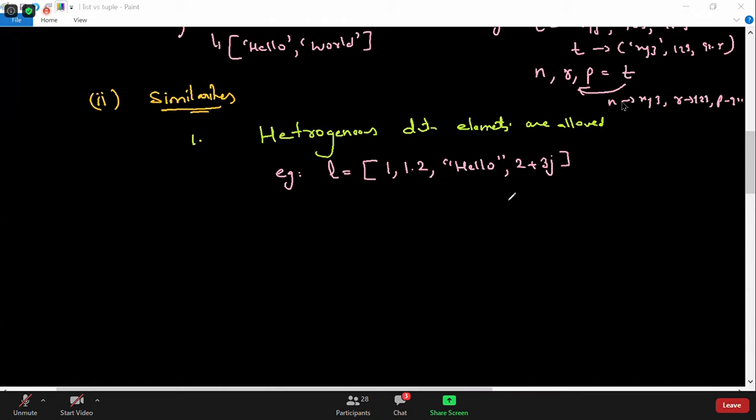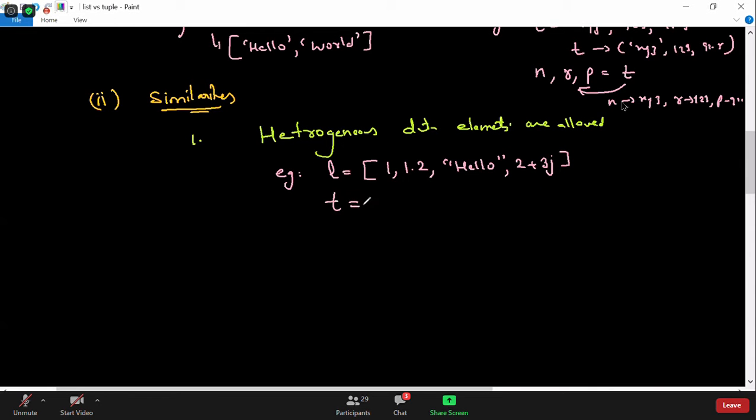It's not like regular arrays in other languages. In other languages, we used to have similar data elements; an array contains similar data elements. But a list is something different. A list can contain heterogeneous data elements, so it can contain integers, floats, and whatever strings you want to take.